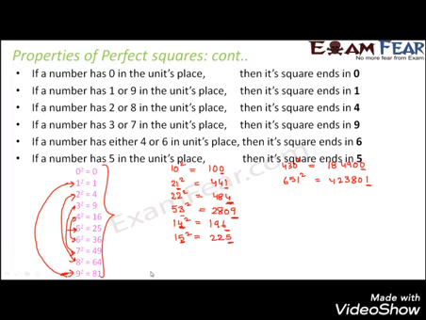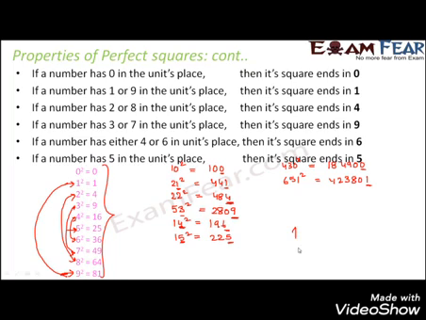So, you really do not need to memorize the rules. Why I told you the rules was just to show that this kind of pattern exists. Why you don't need to memorize? Because you all know this part: 0 square is 0, 1 into 1 is 1, 2 square is 4, 3 square is 9. As long as you know this, you really do not need to remember the rules. Whenever you are given a bigger number, let me give you an exercise.